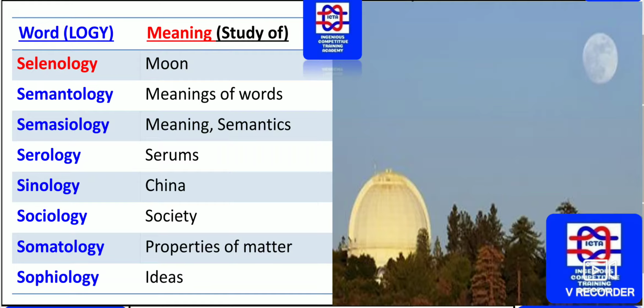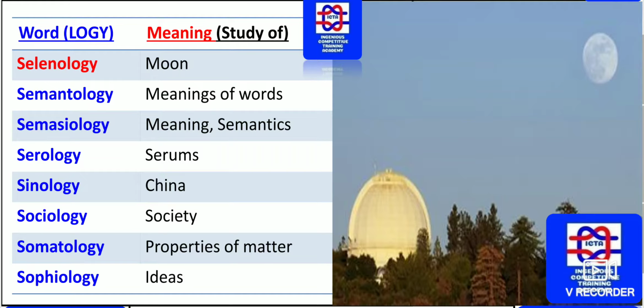So here as you can see, the study concerning the moon is selenology, and the meaning of words, semantics, means words. The meaning of the word is semasiology. As you can see, serums concerning study, serology. The study concerning China is sinology. The study concerning society is known as sociology.